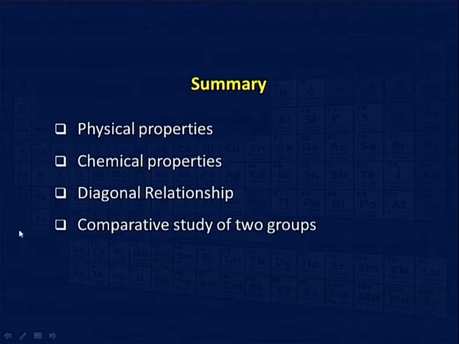We have gone through the comparative study of both groups and shown that s-block elements tend to form ionic compounds and have low ionization energies, and therefore are chemically very reactive. Thank you very much.